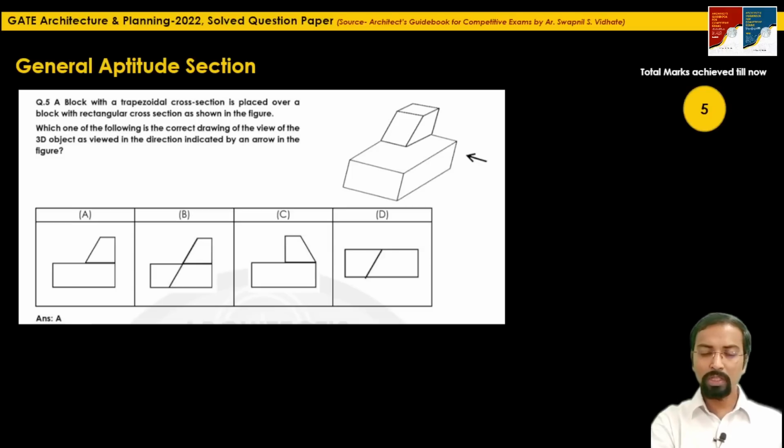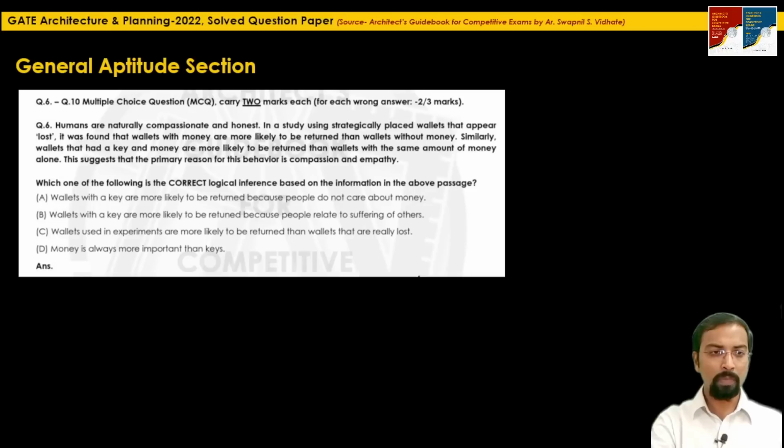So all these first five questions carrying 1 mark each were easy to solve. So achieving full 5 marks for these 5 questions was easy. Question 6 to 10, again MCQ questions, but carrying 2 marks each. For each wrong answer, there will be a minus 2/3 marking.